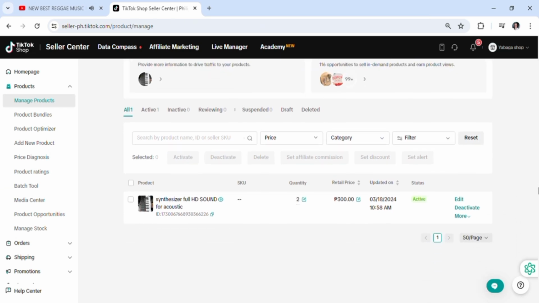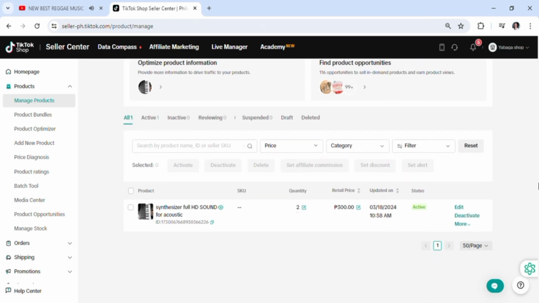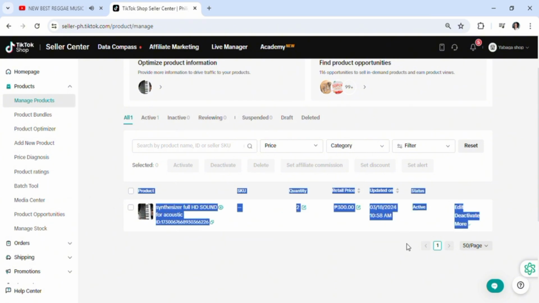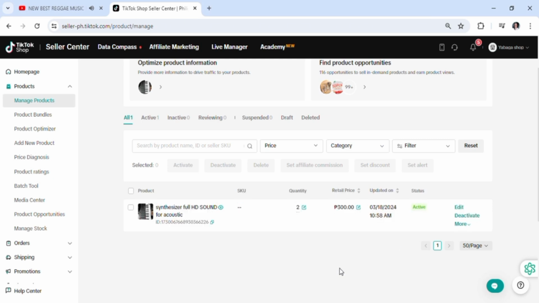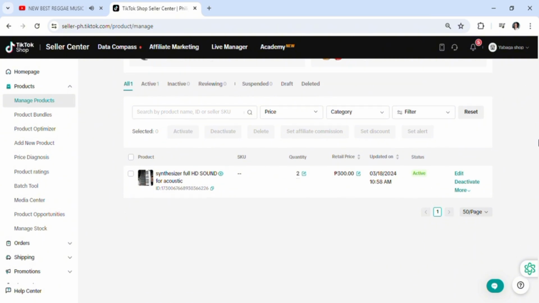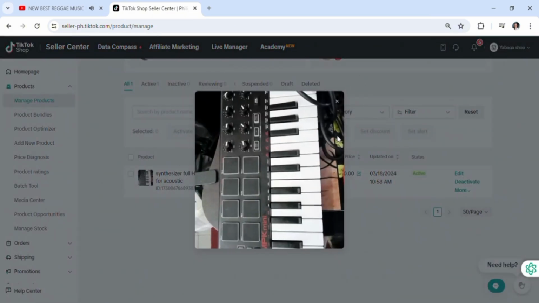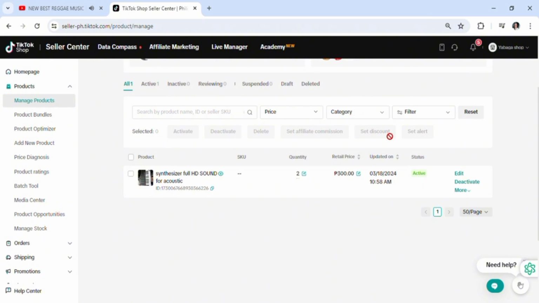So that's the key thing that we're going to need to have you do as a beginner on the e-commerce platform. So this is an example product that I happen to have on my shop here. I uploaded this for the sake of tutorials. And so how do you actually sell a product like this one? I'm going to be showing you the synthesizer here. It's a full picture here. Now you could upload a bunch of photos, and I'm going to show you how to later. Okay, so that's the basic thing on this one.